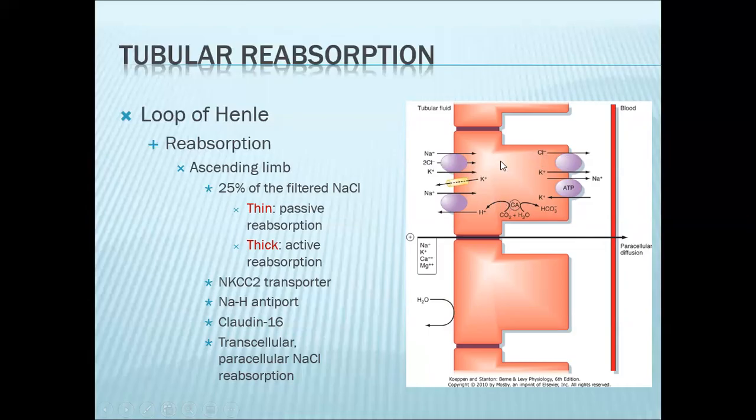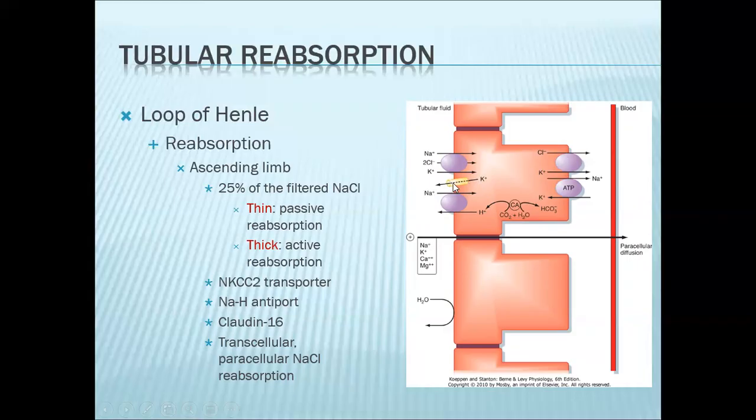For potassium, as its concentration gradually increases inside the cell, it can either go out into the blood via your potassium chloride co-transporter, or it can go back out into the filtrate via a potassium leak channel. When potassium goes out into the filtrate, this is now your back leak.